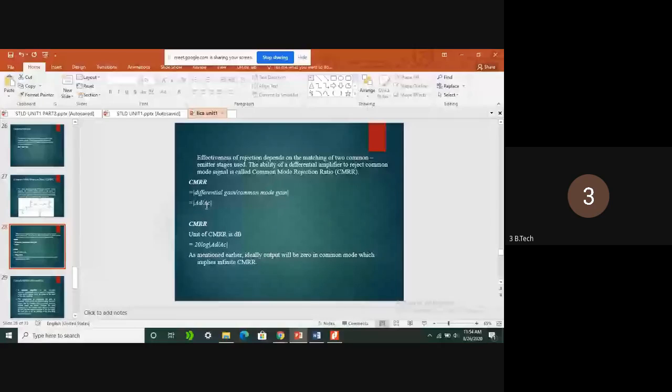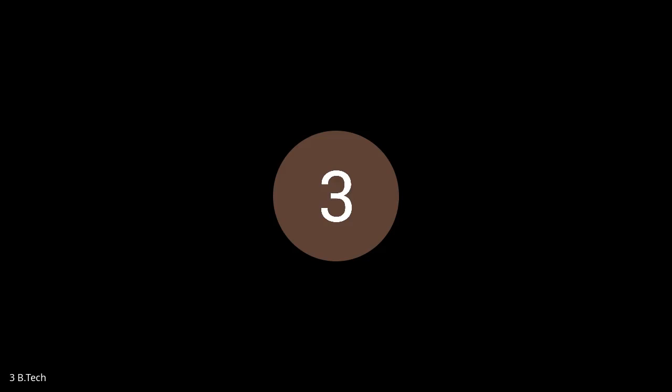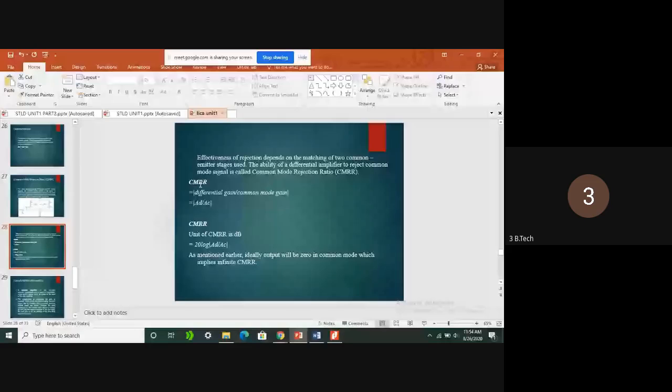Common mode gain is represented by AC, and differential gain is represented by AD. So CMRR is the ability of the amplifier to reject the common mode input voltage, equal to AD by AC. If you want to represent it in decibels, we use the logarithm: 20 log of AD by AC.